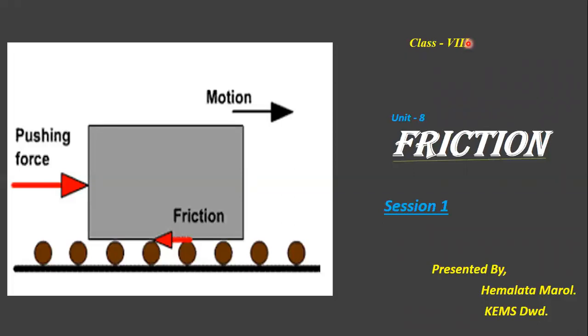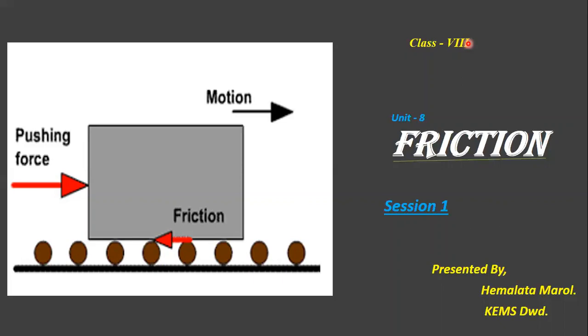Not only vehicles, any object moving over the surface of another object slows down when no external force is applied on it. Whenever no external force is applied, the object slows down. Finally, it stops. Have you not seen a moving ball on the ground stopping after some time?